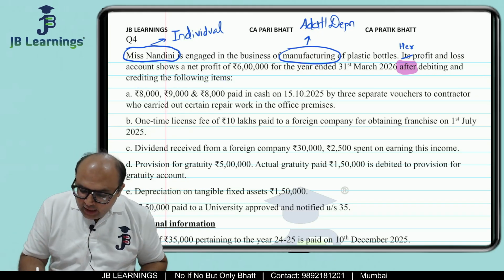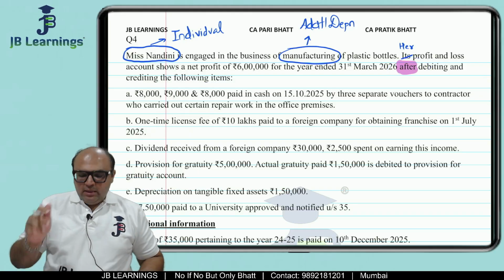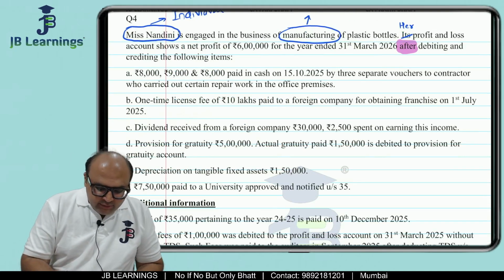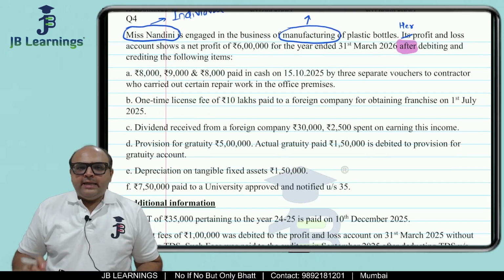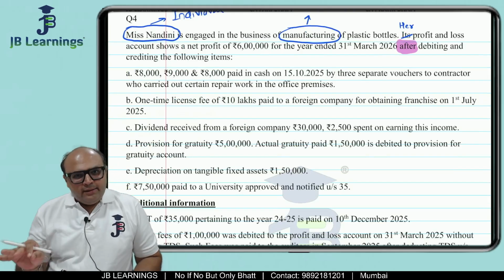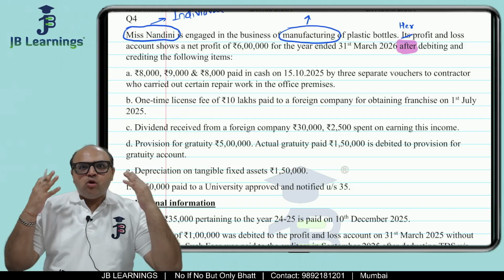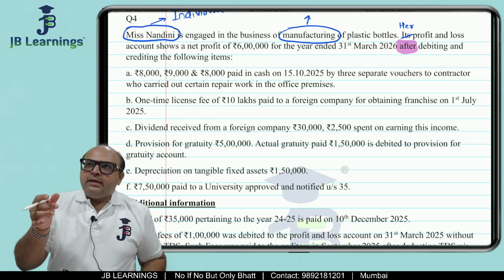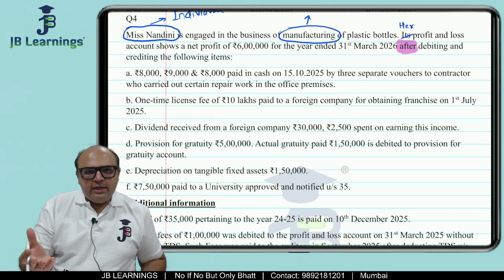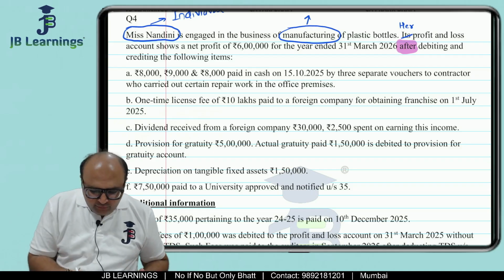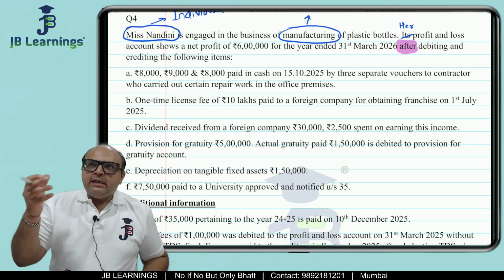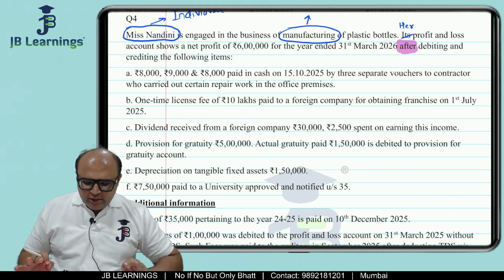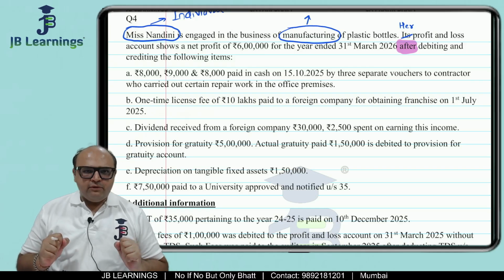Now here they have said after debiting and crediting the following items. So it means the items from A to F are either debited or credited. Now we have to apply our common sense. After reading the sentence, we have to understand: if it is an expense, then definitely it must have been debited, and if we find out that it is an income, then it must have been credited. All right, so this is the information which we have been able to analyze from the first paragraph.